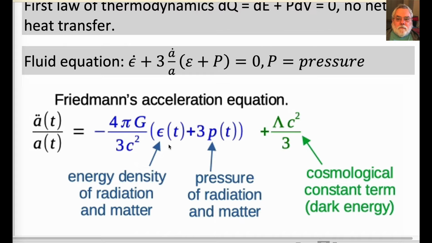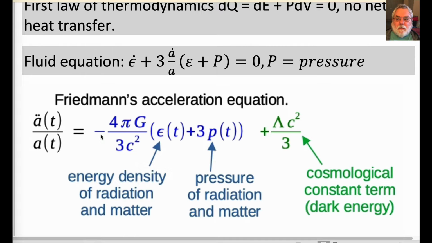The first term on the right-hand side, in blue, is the negative of the total energy density of matter and radiation, for example, light, in the universe, plus 3 times the pressure of matter and radiation. This energy and pressure are always positive, so the acceleration due to this term is always negative.